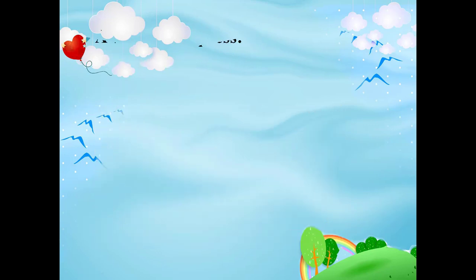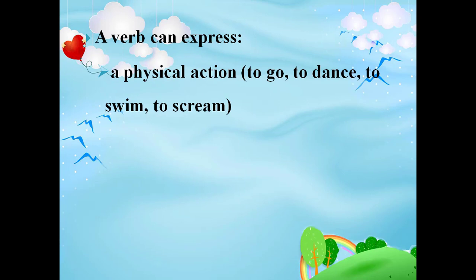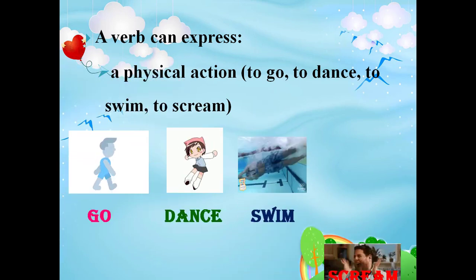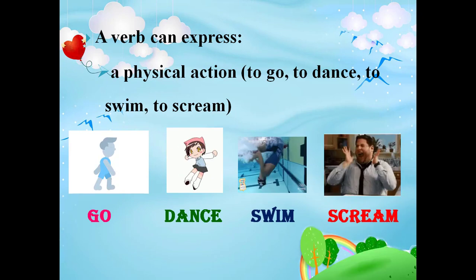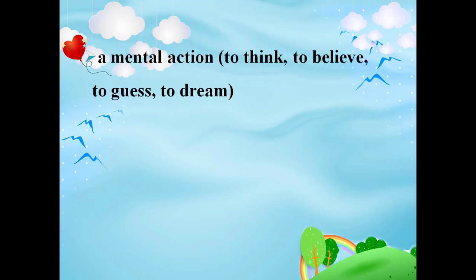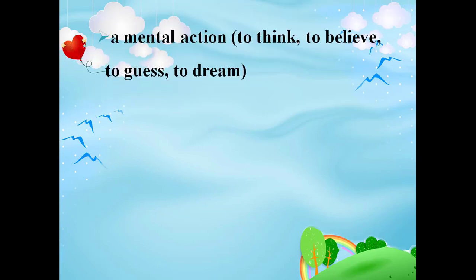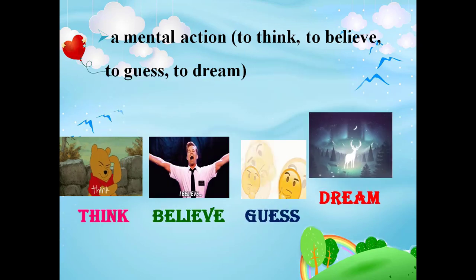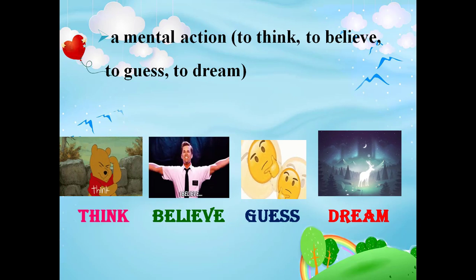There are three kinds of action verbs: a physical action, a mental action, and a state of being. A verb can express a physical action: to go, to dance, to swim, to scream. A verb can express a mental action: to think, to believe, to guess, to dream. So these are actions we can do by our mind.